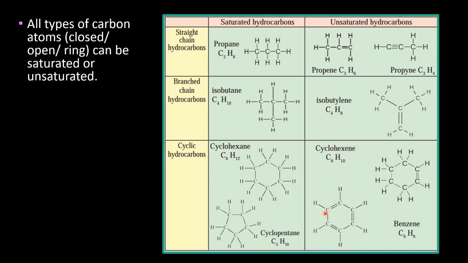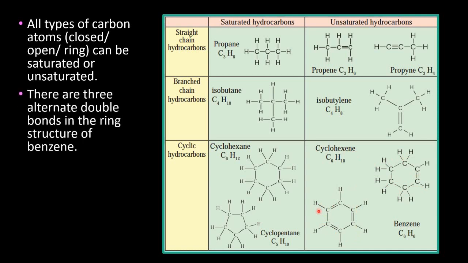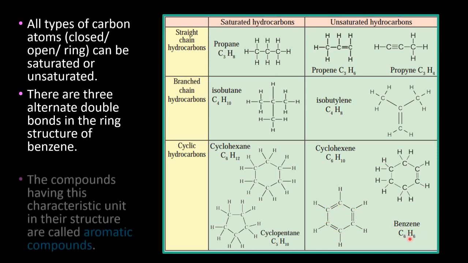The next one is an interesting compound called benzene. There are 3 alternate double bonds. The double bonds may be between these two carbons also, these two also, but the only condition is that they will have alternate double bonds. This structure is commonly called a benzene ring structure. You can see the formula C6H6.